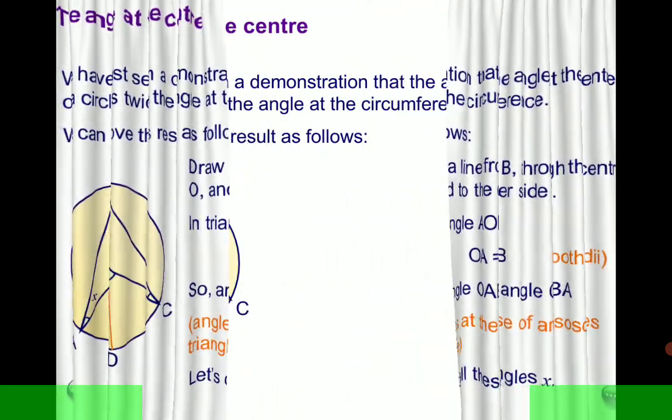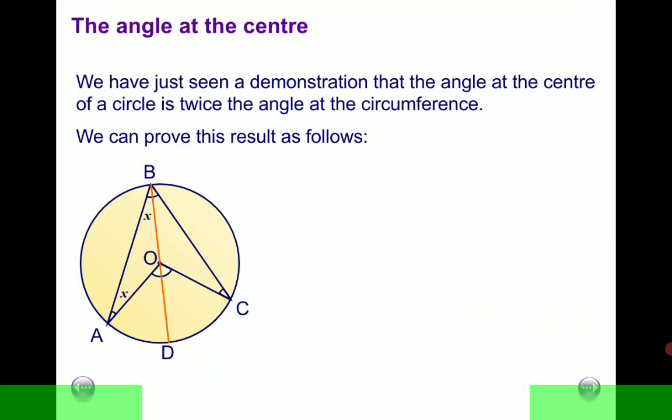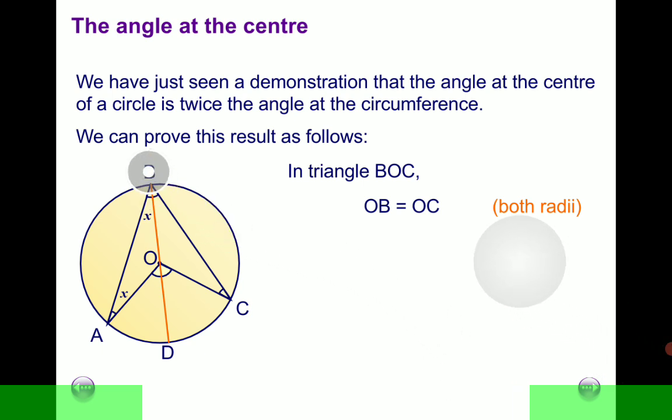So let's do that. Okay, so in triangle BOC, which is this triangle here, side OB is equal to side OC.